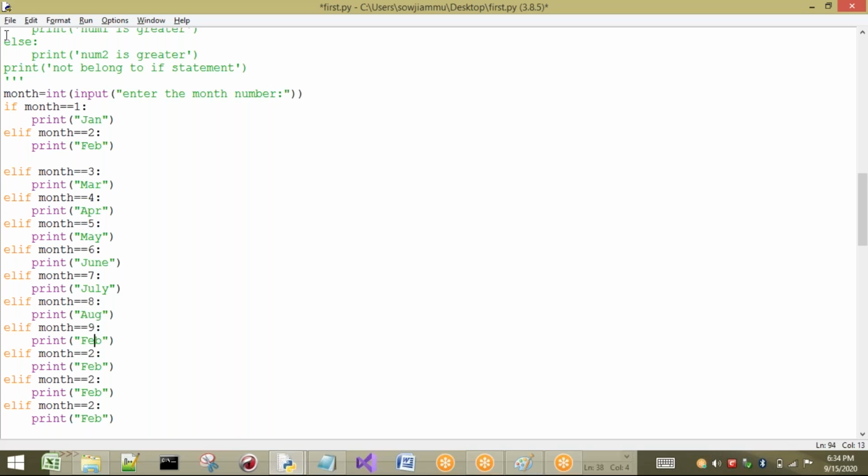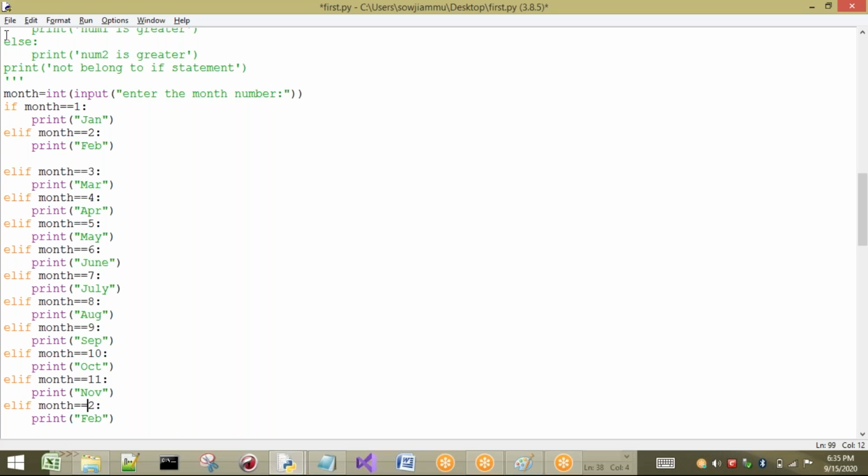If we are having two conditions, for example, then I have to go to if else. I have to use two statements. One is if, another one is else. But if I am having multiple conditions, then better go for what? Elif. So for if statement we are having some condition, for else we will not have any condition. In the same way, for if we are going to have the statement, for elif also we are going to have some statement, but for else we are not going to have any statement.